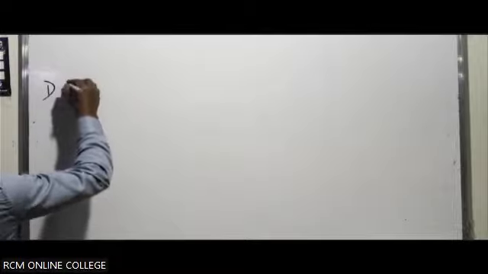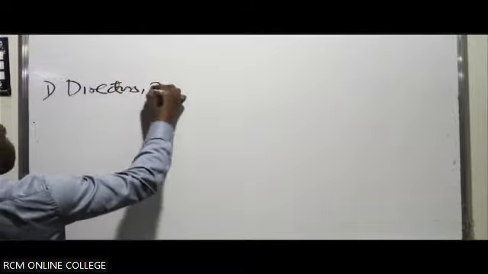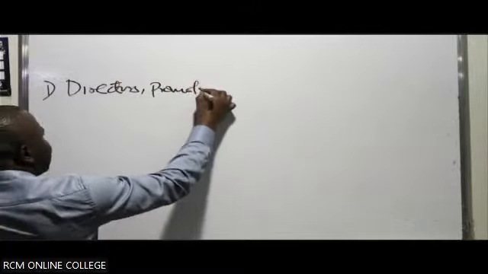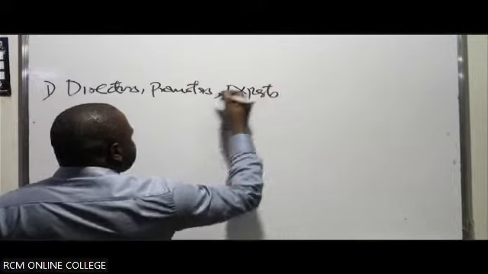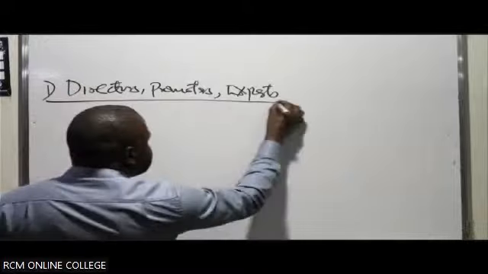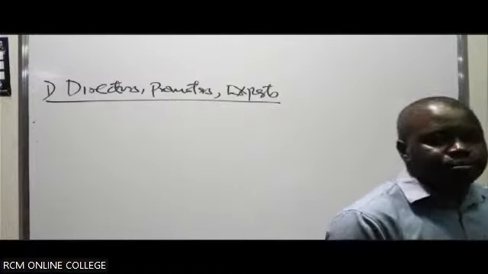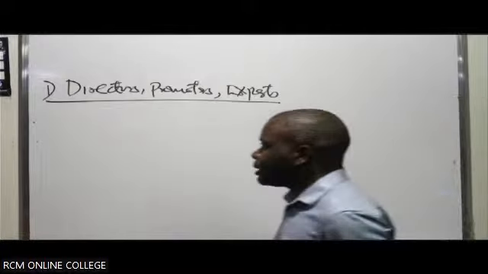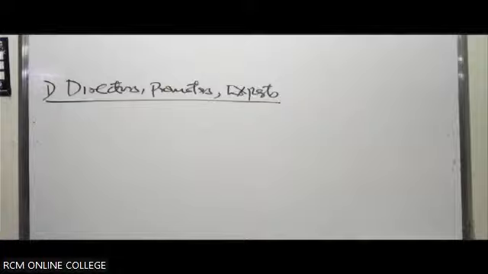So we can look at what remedies the investor has against directors, promoters, or experts. If these experts were in any way involved or part and parcel of a misleading prospectus being published by the company, then the investor was being duped as a result of the misleading prospectus.